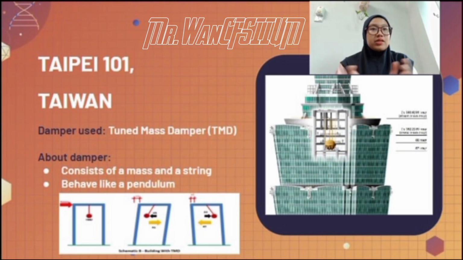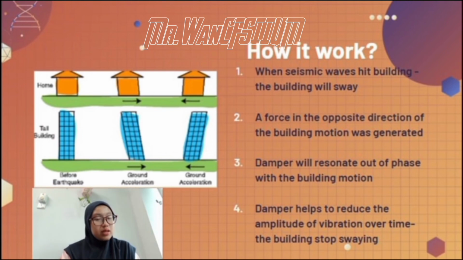The system consists of a cable that supports the mass, which allows the system to behave like a pendulum. So when the seismic waves caused by an earthquake or wind hit the building, it will make the building sway.